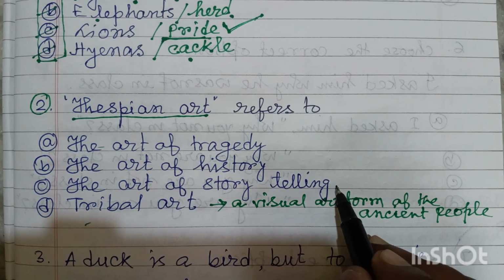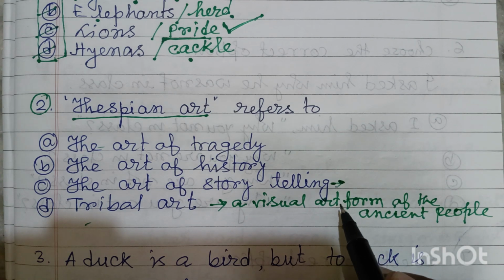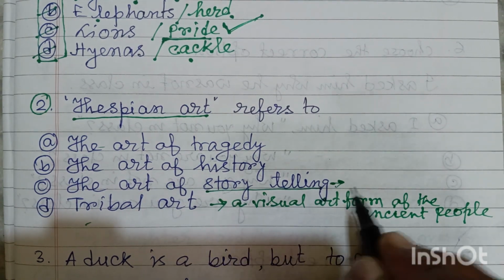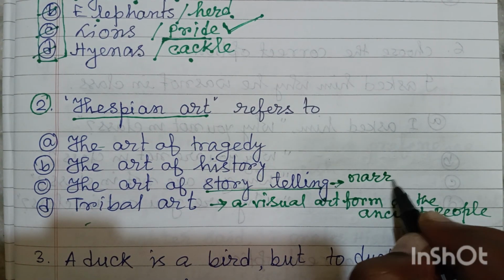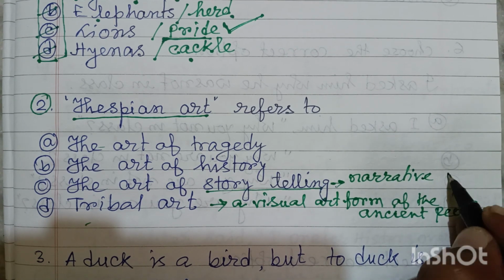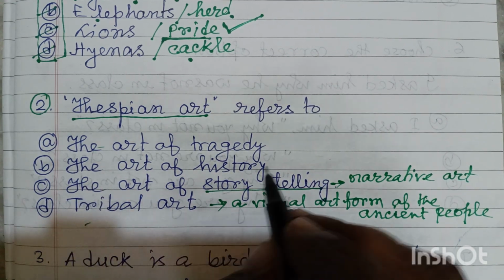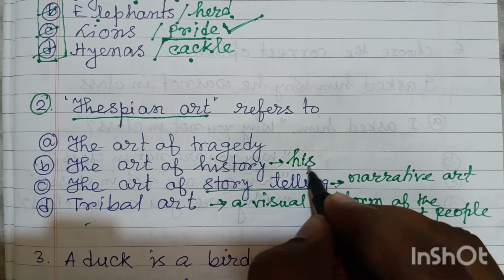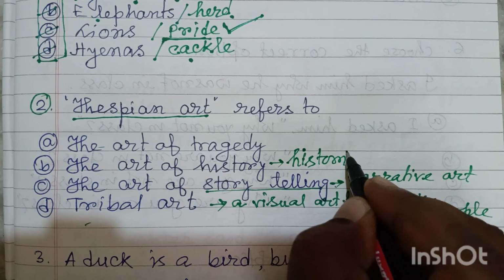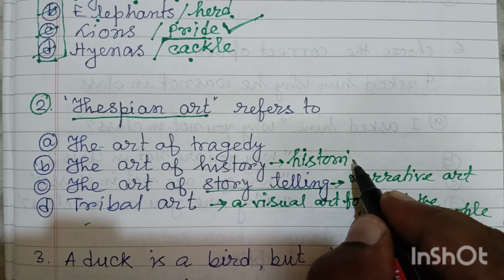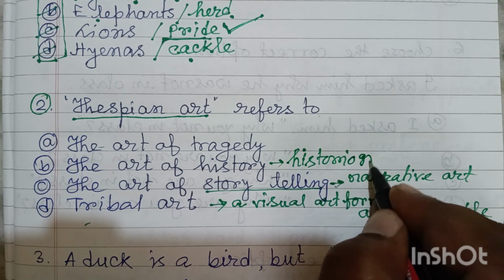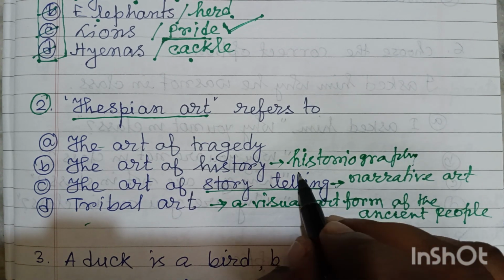Now, the art of storytelling, storytelling is narrative, so you can call it a narrative art. Now the art of history, or the study of history, that is historiography.